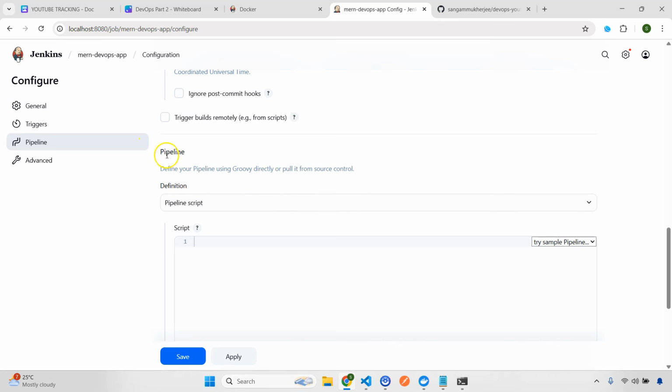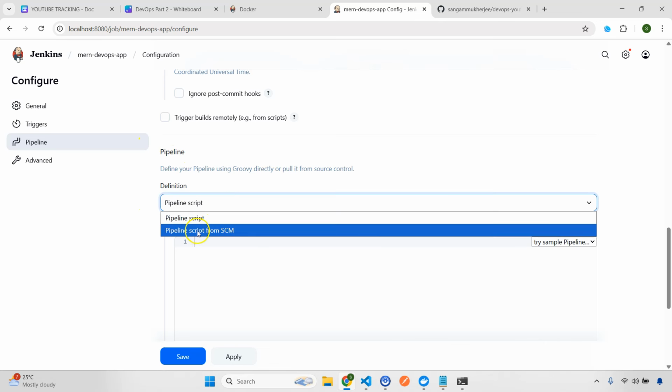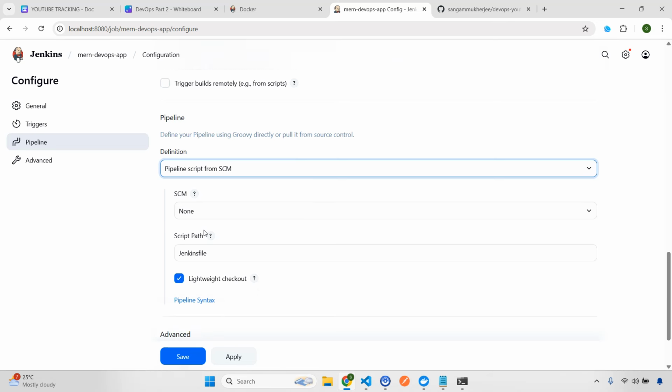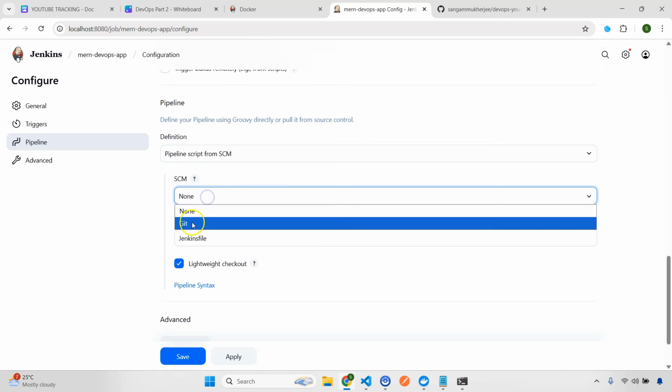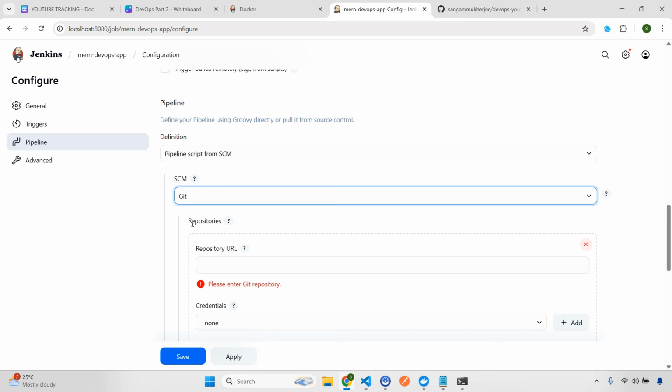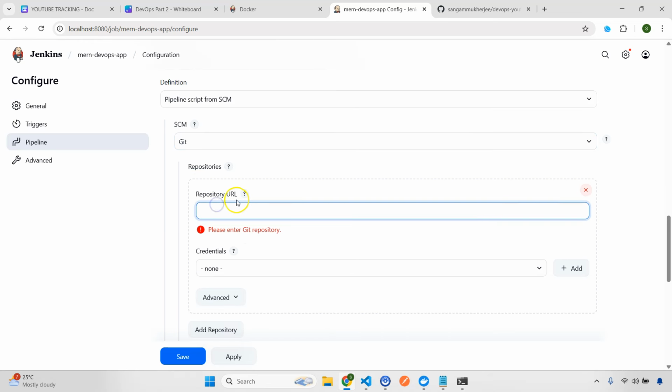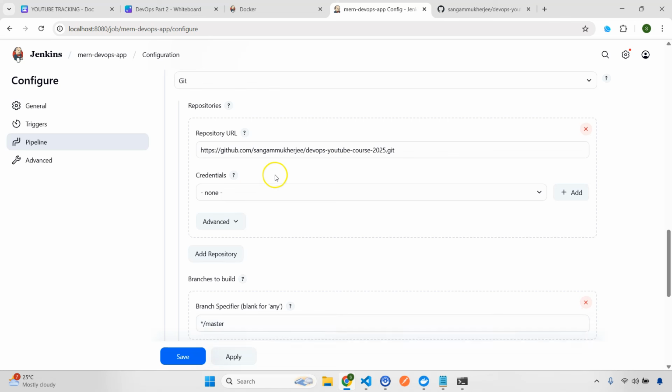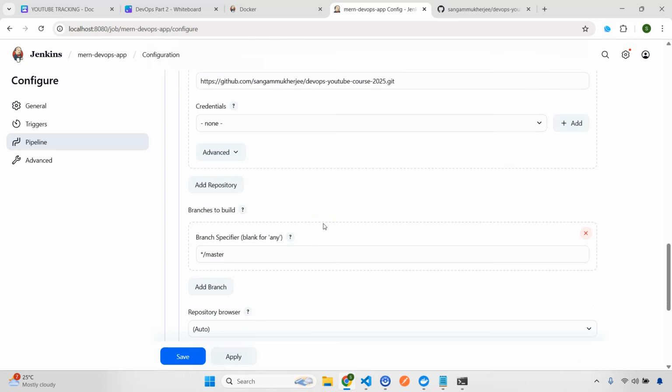So first, in the pipeline, what you need to do is give pipeline script from SCM, and here in the SCM you'll get the option as Git. So you need to select Git. In the Git you'll be getting the repository URL. So just copy this and paste it here. Credentials, currently I don't have because it is a public repository. If it is private, that also we are going to cover in the next part, not this one. So I think this is done.